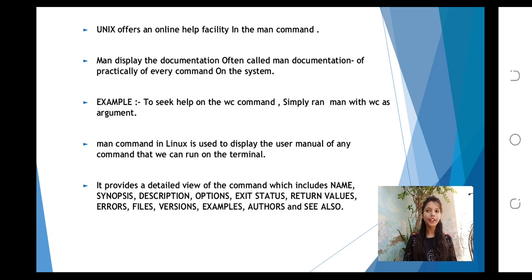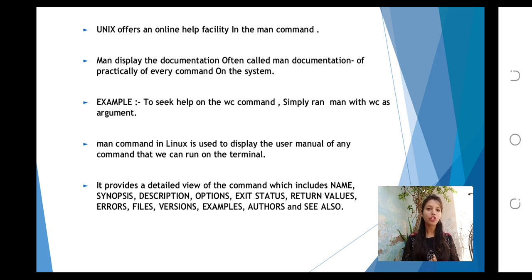This is quite understandable considering that there are several hundred commands in /bin and /usr/bin, and any Unix system has around 600 of them. So Unix offers an online help facility in the man command.